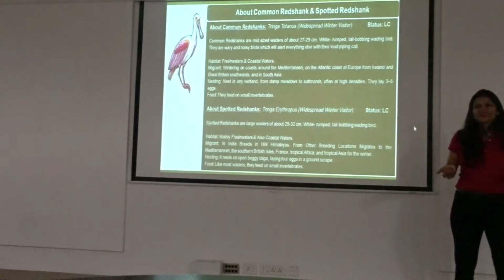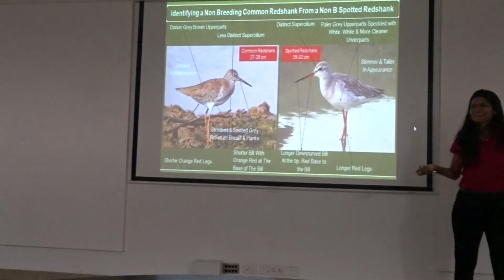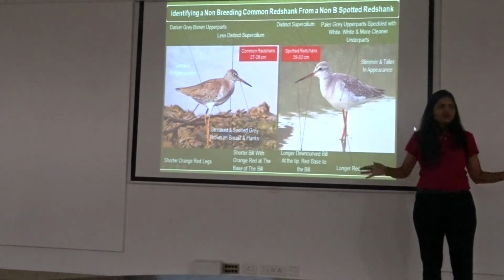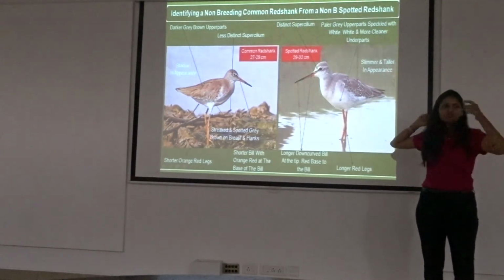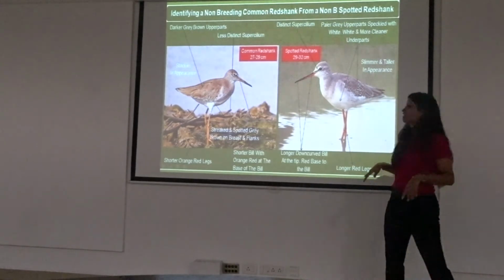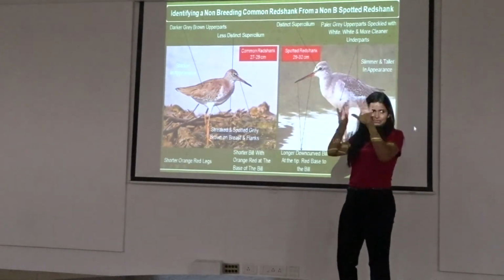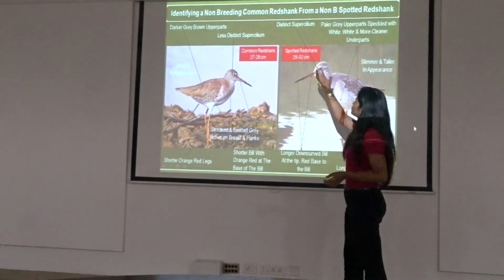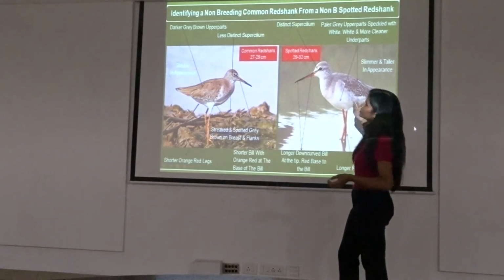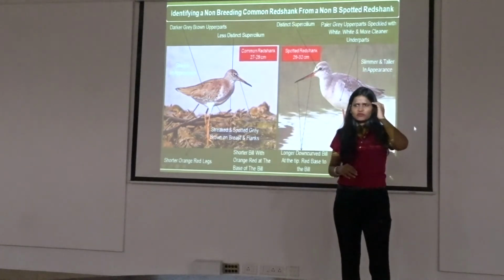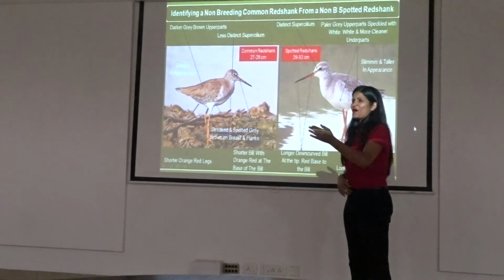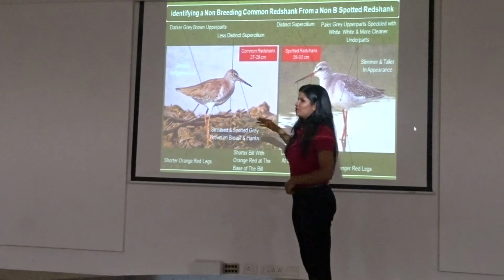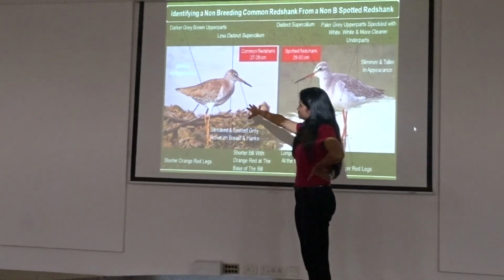And this is another bird you will have a problem with. So you don't have to remember whatever I said, keep forgetting it, so that you only get this in your head, otherwise you'll have all the features of every bird put together in your head right now. So just read this like this, and whenever you go out in the field, then you'll get it better. So a common redshank and a spotted redshank. Even I used to have a problem identifying this bird before. We used to have a lot of problems identifying these birds.